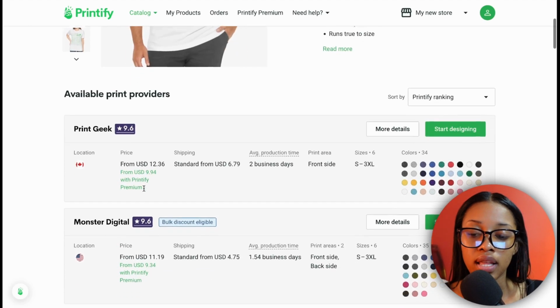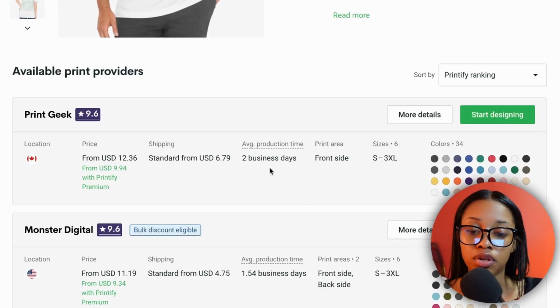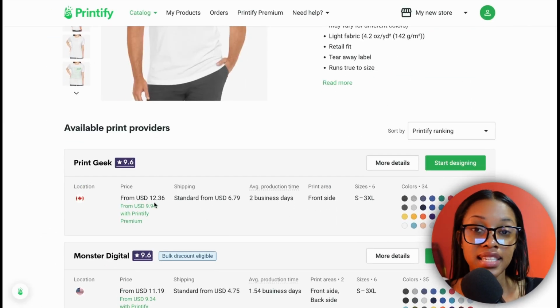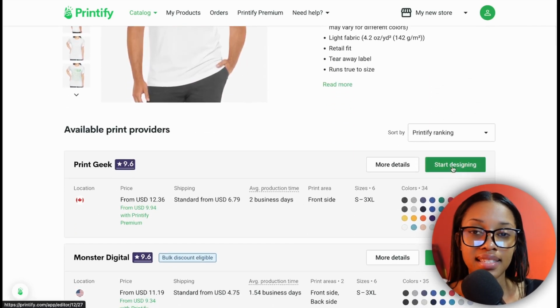about the t-shirt, as well as look at the price it'll cost to print that shirt, the shipping price, how long it's gonna take to produce it, and all this other valuable information. And remember, you are not paying this upfront until somebody actually purchases the shirt from you. But once you've gone through all of them and find one that you like, then you just need to click where it says start designing.